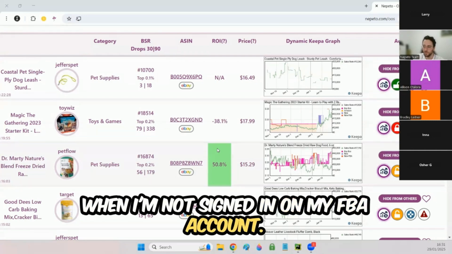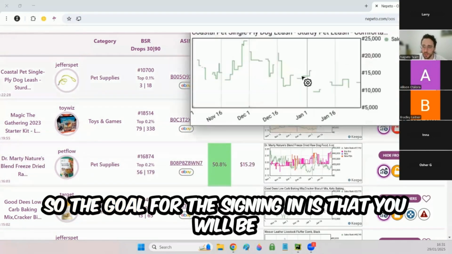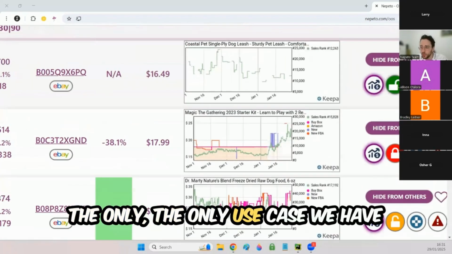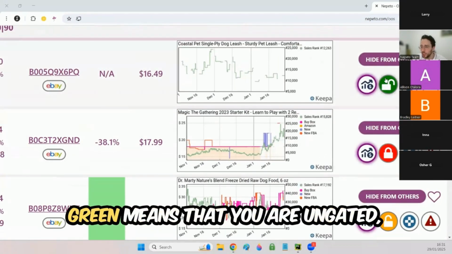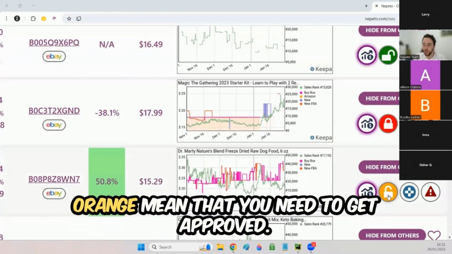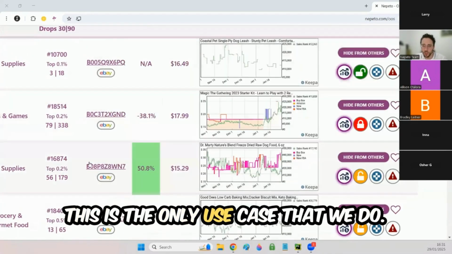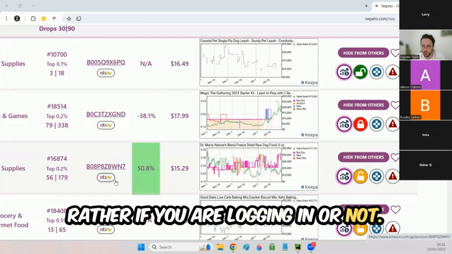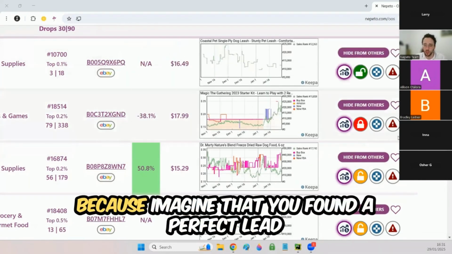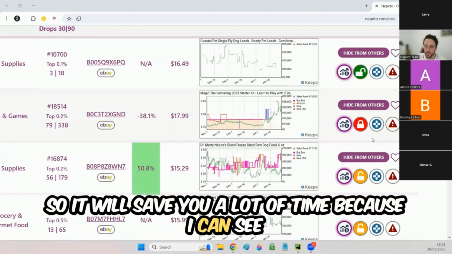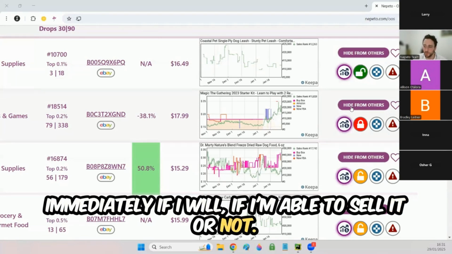So the goal of signing in is that you will be able to see quickly if you are gated or not on listings. The only use case we have for the login is this icon, where green means that you are ungated, that you can sell the product. Red means that you cannot sell the product. And orange means that you need to get approved. This is the only use case that we have once you log in. Everything else is the same, whether you are logging in or not. But I really recommend you log in because imagine that you found a perfect lead and then you cannot sell it. It will save you a lot of time because I can see immediately if I'm able to sell it or not.